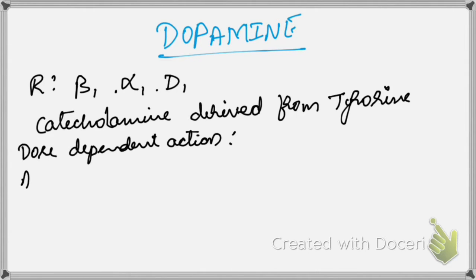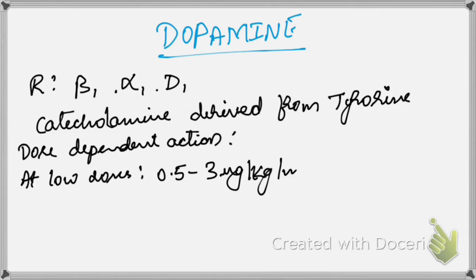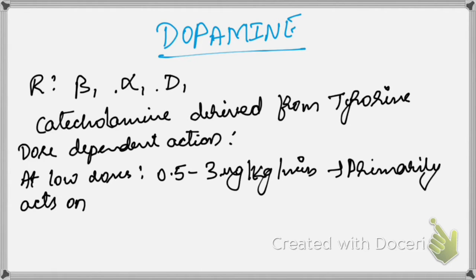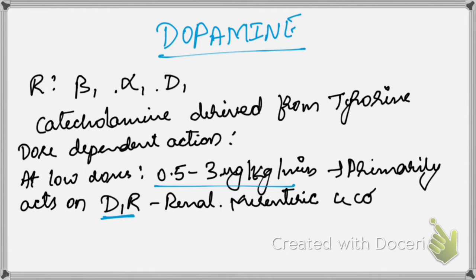As we all know, it has dose dependent action. At very low doses, that is 0.5 to 3 mics per kg per minute, it acts predominantly on the D1 receptors. D1 receptors are present in renal, mesenteric and coronary vasculature.